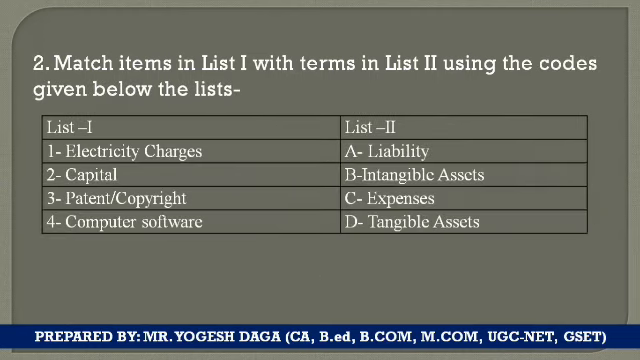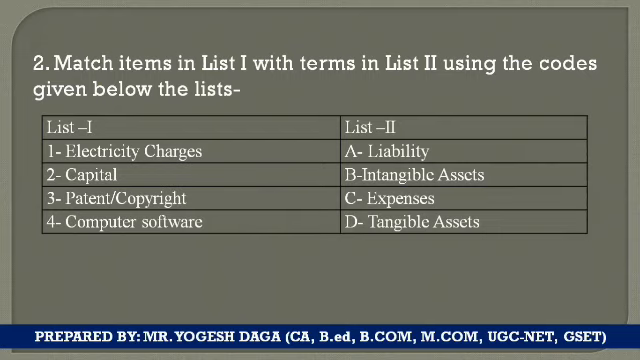Next question. Match items in list number 1 with the terms in list number 2 using the codes given below in the list. List number 1 has 4 items and list number 2 also has 4 items. You are required to match the correct option. Now, electricity charges, you know what electricity charges are. Second option, capital; third is the patent and copyright; and fourth one is the software. And list number 2: A, liability; B, intangibles; C, expenses; and D, tangible assets.